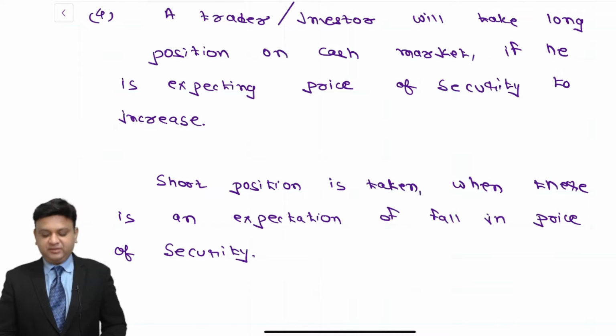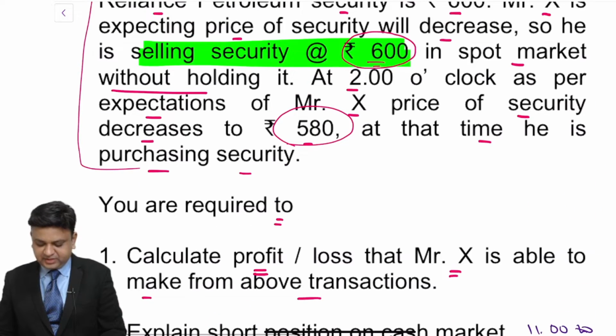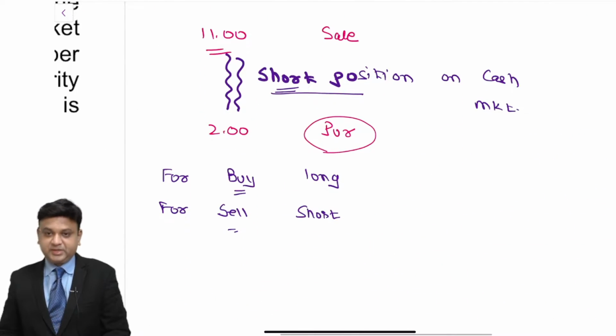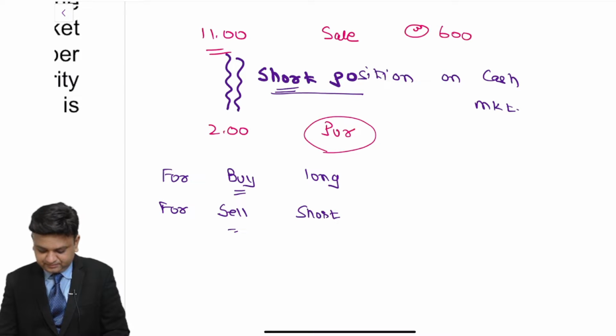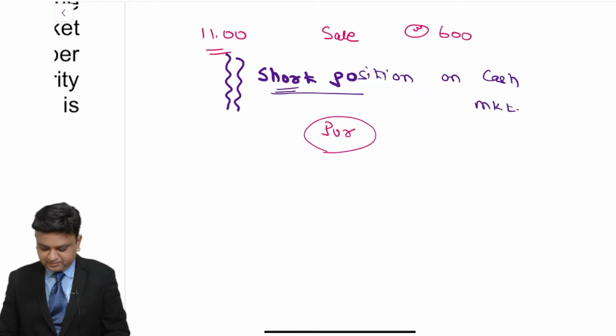Now this is what we have discussed so far, and for that we have written answer. Now I want to give you some further explanation at this point of time. Let us say that at 11 o'clock, with an expectation that the price of the security will fall down, Mr. X is selling security at the rate of 600 rupees. Now let us say that based on some certain tip or certain estimation, the transaction was entered upon to sell security.